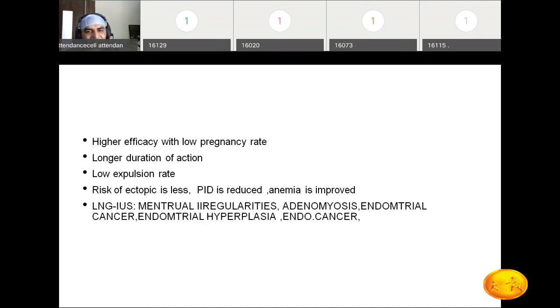Obviously, anemia is improved because of less bleeding, right? The last one is the levonorgestrel intrauterine device, which we already discussed. The advantage is useful in menstrual irregularities, adenomyosis, endometrial cancers, and endometrial hyperplasia. So this is the advantage of the third generation of intrauterine devices.